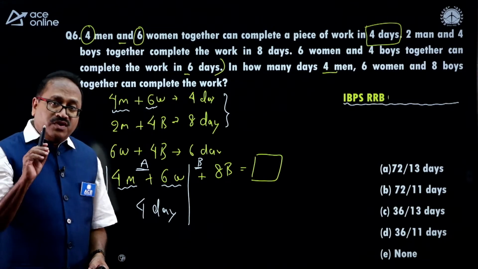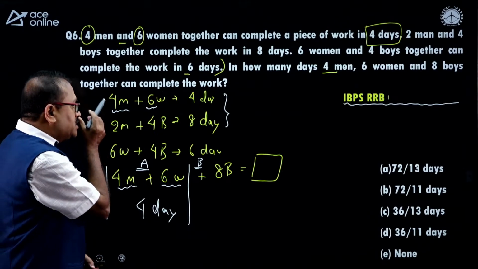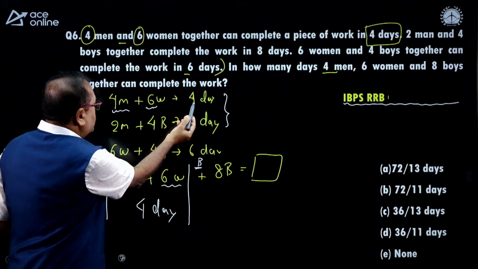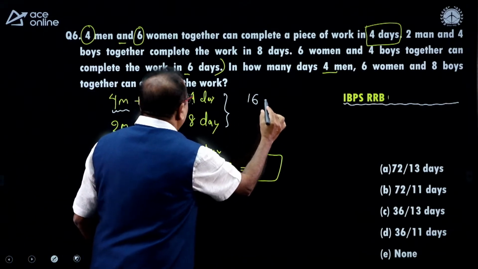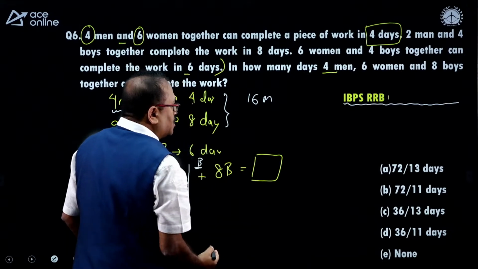I will give one more clue, that is 6 into 4, that is 24. So 4 into 4 is 16 men, am I right?